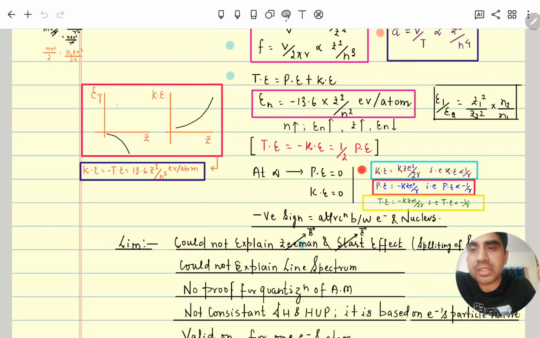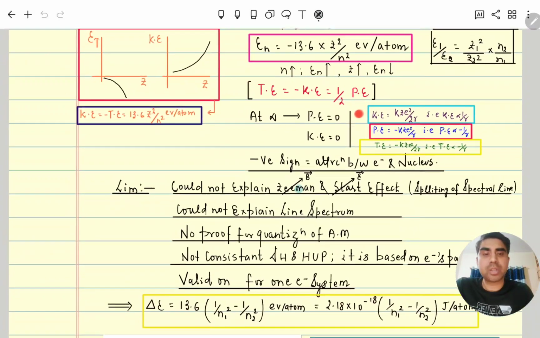Now here we will discuss that graph. Total energy is proportional to negative of Z square, meaning this is decreasing parabolically downward. But total energy is equal to minus of kinetic energy, meaning kinetic energy will be 13.6 Z square. So this is a parabola equation, so it will increase parabolically, correct? So this graph is also important.